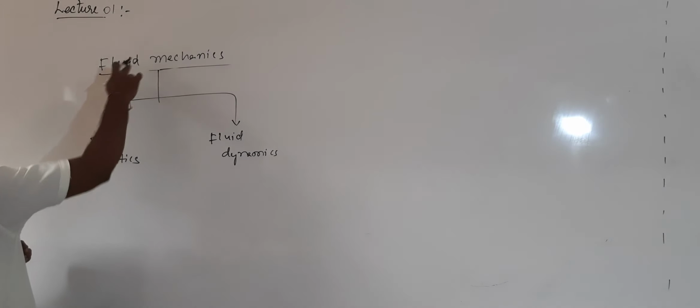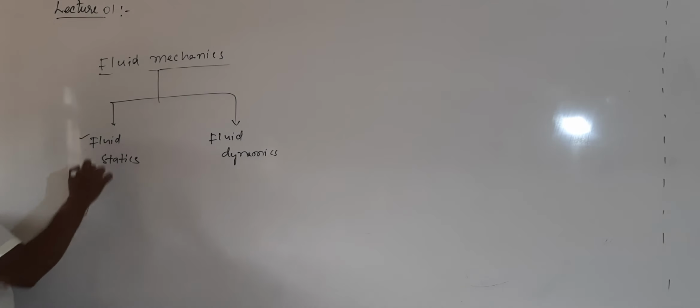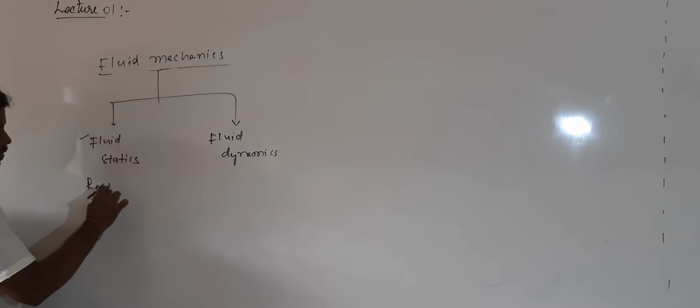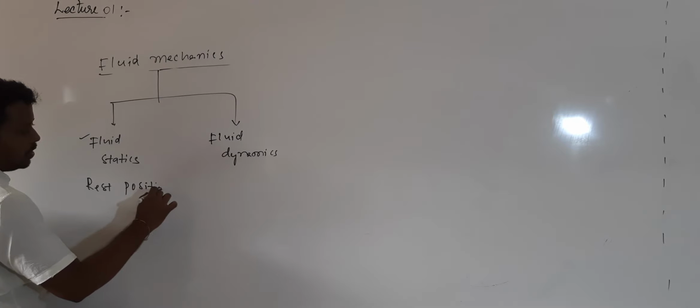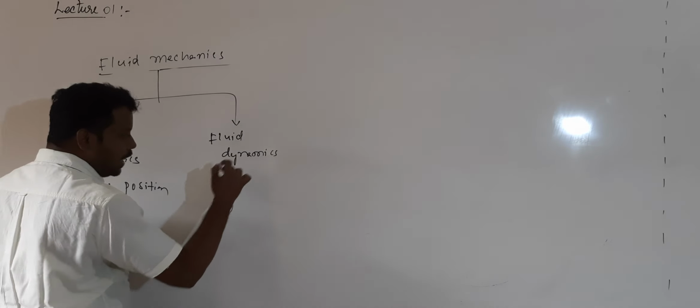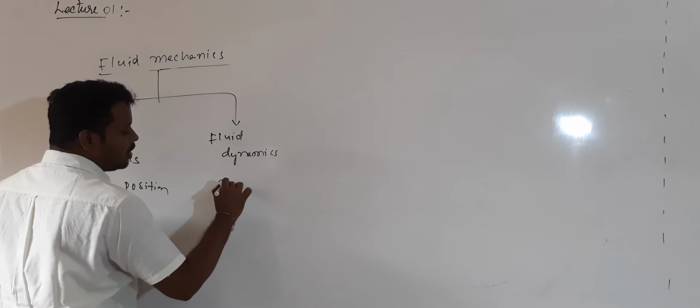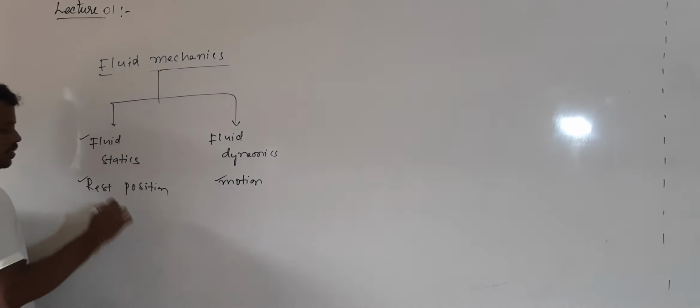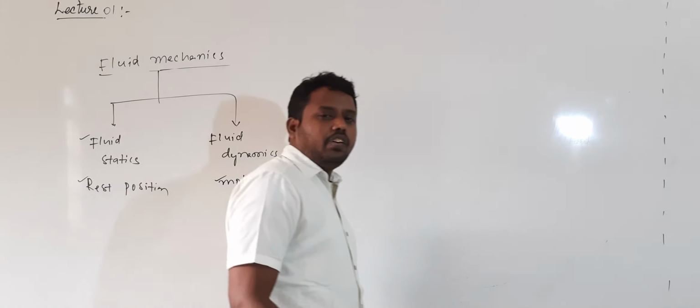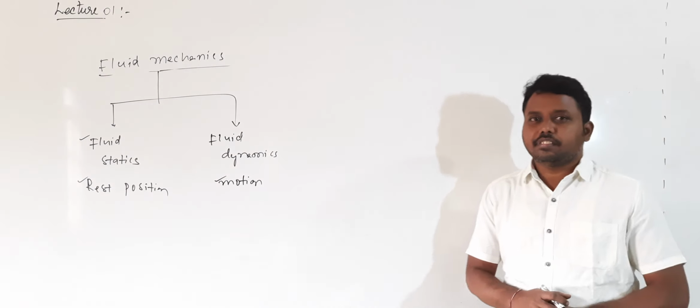Fluid statics is the branch of fluid mechanics which deals with the fluids which are at rest position. In this, we will discuss the fluids which are in rest position. So, what about fluid dynamics, sir? It is the branch of fluid mechanics which deals with the fluids which are in motion. So, this is the major difference between fluid dynamics and fluid statics.